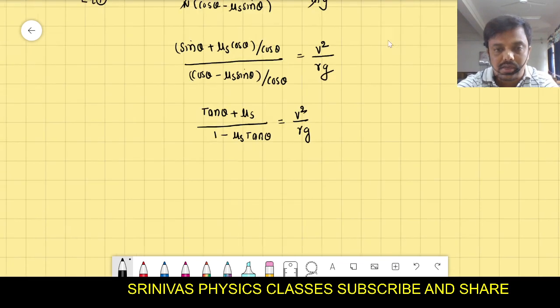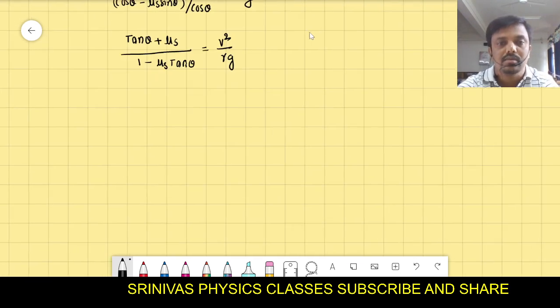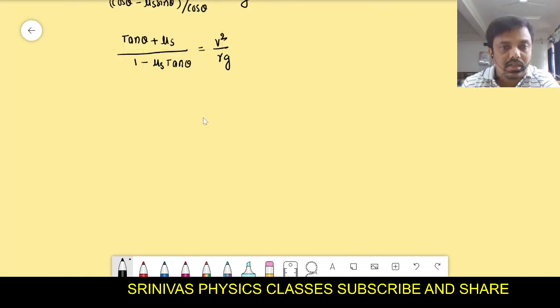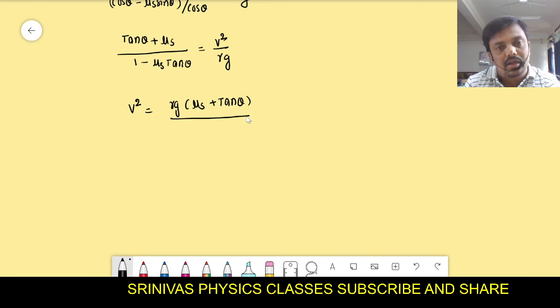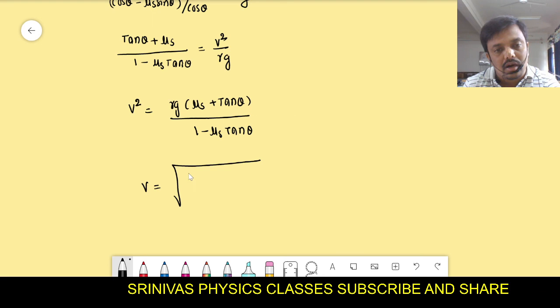And if you want v square, let us simplify some more. Then v square is equal to rg into mu s plus tan theta, divided by 1 minus mu s tan theta. And finally, v is equal to the square root of rg times mu s plus tan theta by 1 minus mu s tan theta.